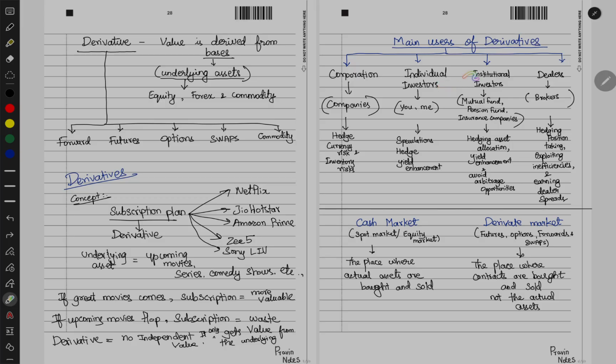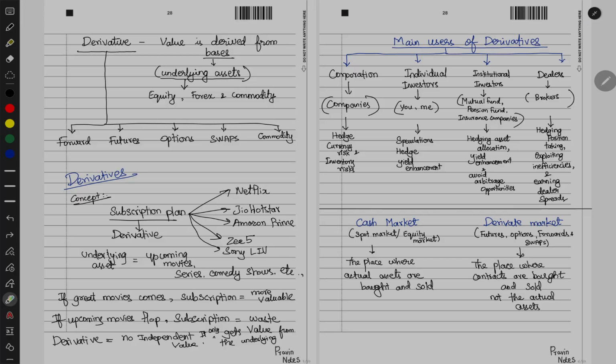Next, going further, individual investors. Like you, me and all, everybody might have a trading account, or we would have heard about a trading account, where we buy and sell shares. Speculation, hedging and yield enhancement: you buy at 100 and then wait till it gives you returns like dividends or whatever, and it will enhance the value. So for all these trading purposes, individual investors use derivatives.